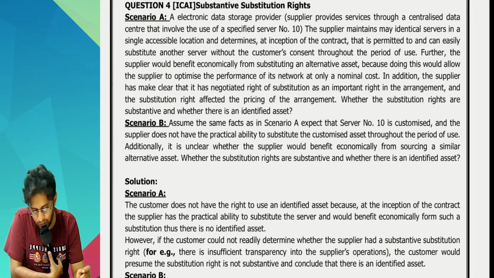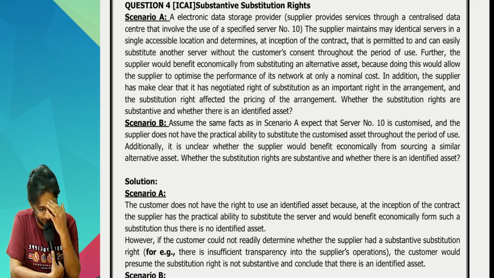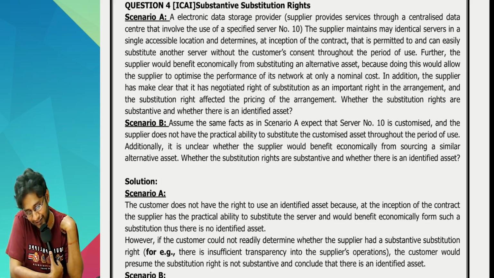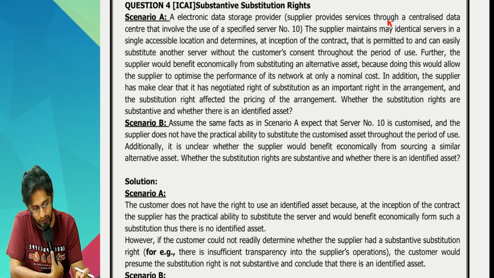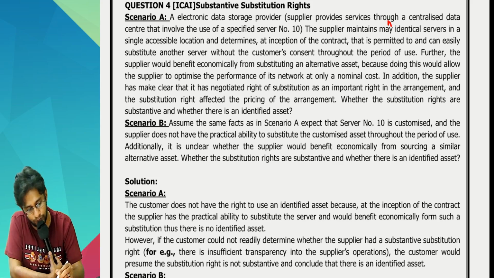Scenario A, question number 4. An electronic data storage provider. Supplier provides services through a centralized data center that involve the use of specified server number 10. The supplier maintains many identical servers in a single accessible location and determines at inception of contract that it is permitted to and can easily substitute another server without customer consent throughout the period of usage.